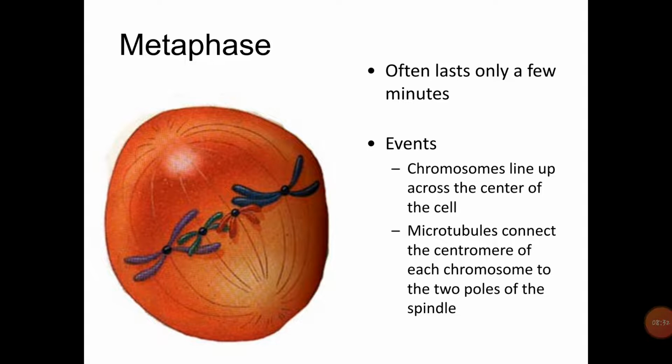Metaphase is completed in a few minutes, and we can simply say the events of metaphase: chromosomes line up across the center of the cell, and microtubules connect the centromere of each chromosome to the two poles of the spindle. Here we can see the structure of the cell during metaphase, the arrangement of chromosomes at the equatorial plane, and the spindle fibers attached to the chromosomes at different regions, forming different types of fibers: interzonal fiber, interpolar fiber, chromosomal fiber, tractile fiber, and so on.